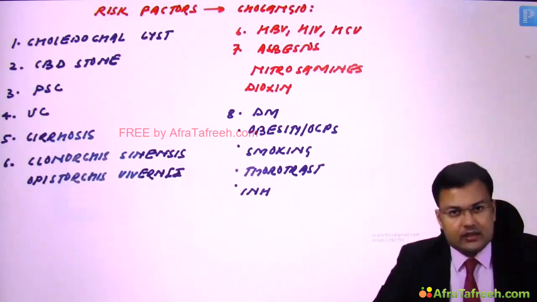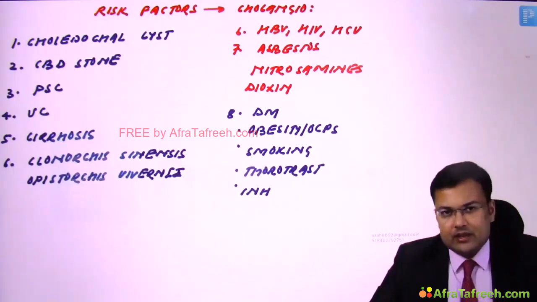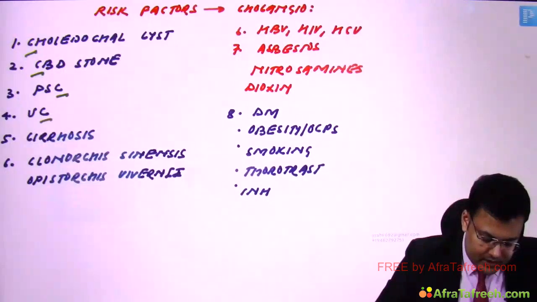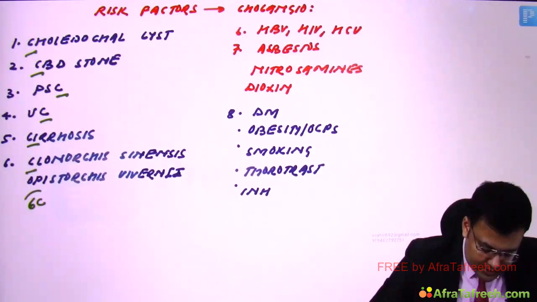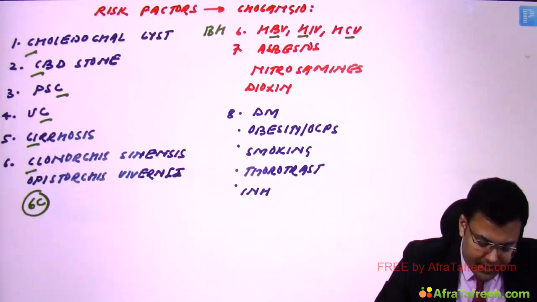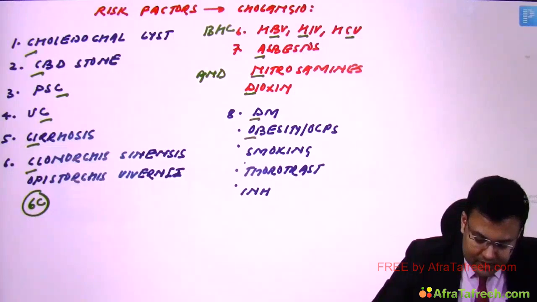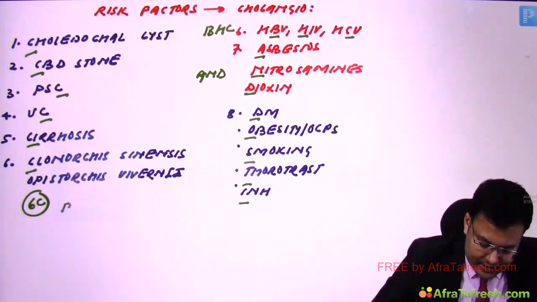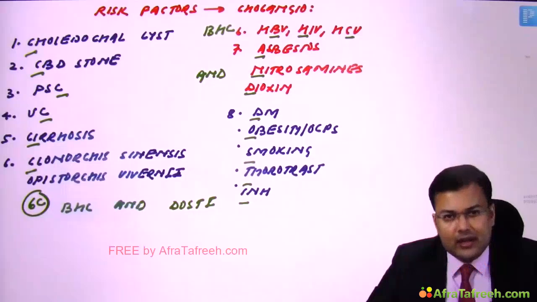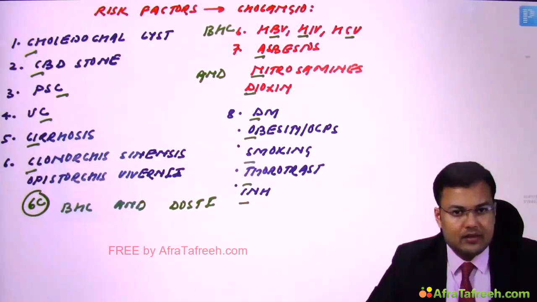Clear? So this list is very long, but this is frequently asked in PGI Chandigarh. So how to remember? Can you see? This is C, C, C, C, C, C. So 6C. Here you can see BHC. And can you see what is this? Dosti. So 6C, BHC, and Dosti. Yes, highly illogical mnemonic but helpful in remembering the risk factors. So these are the risk factors for cholangiocarcinoma.